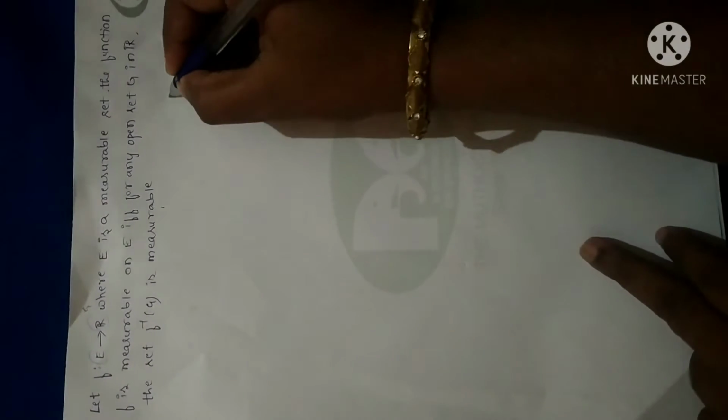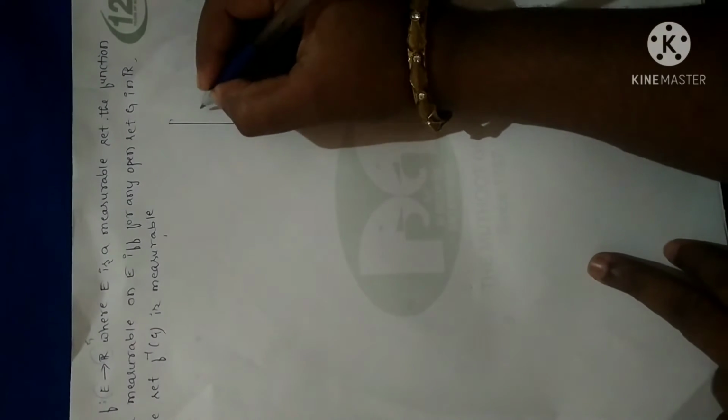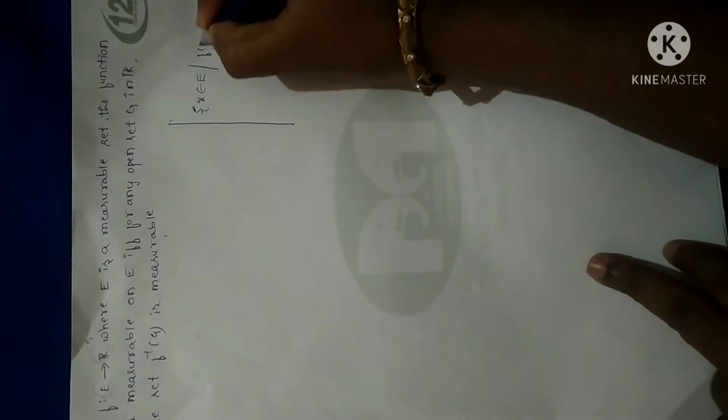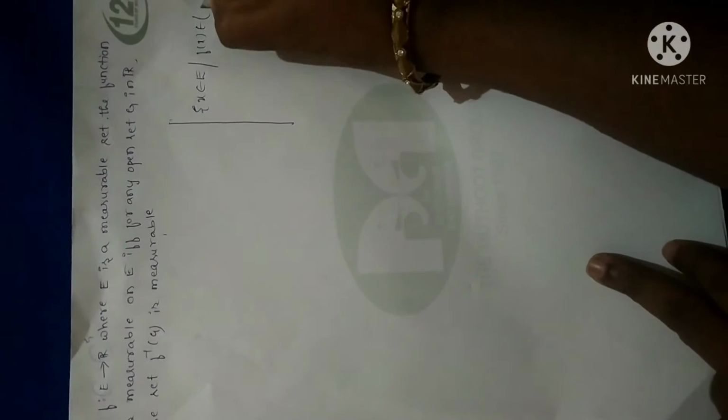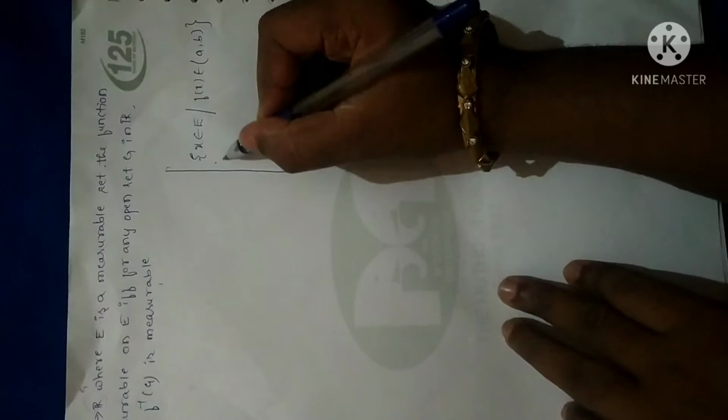Before getting to the theorem, I just want to revise the concept that you have already learnt in the previous session. Remember this concept. Suppose x belongs to E, and f of x belongs to an open interval, say (a, b). I have already used this concept, but I hope you remember this.